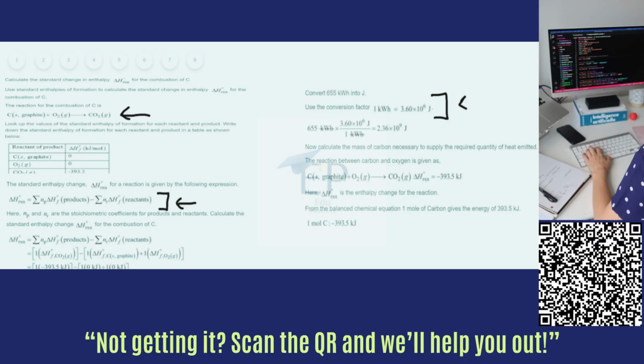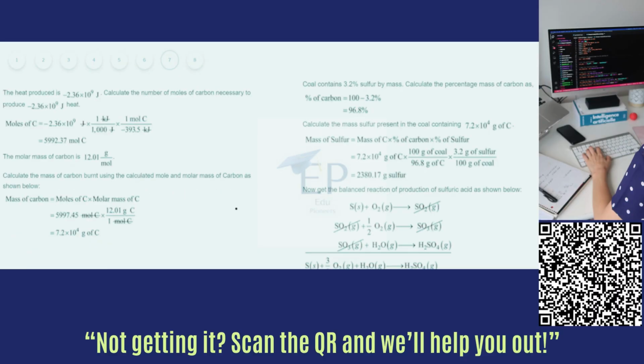The reaction between carbon and oxygen is represented along with their enthalpy. The heat produced from the reaction is negative 2.36 into 10 raised to power 9 joules. Calculating the number of moles of carbon necessary, which can be determined as 12.01 grams per mole.